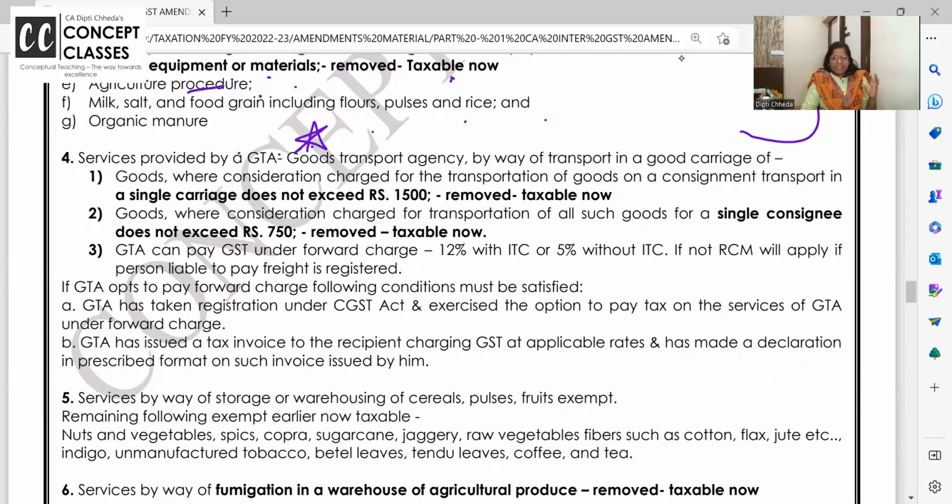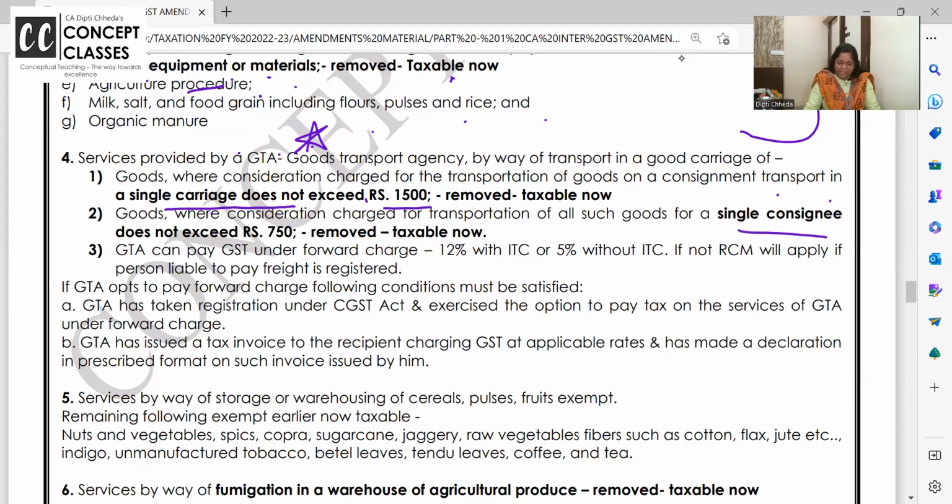You remember till last year in your exemptions some limits were there for hotels, for charitable trust, TTD and all, per day function ceremony up to. So there are a lot of limits given in the exemptions chapter. One of the limits given for GTA was that if there is transport of goods on consignment transport in a single carriage, up to 1500 it was exempt. Now that is removed and it has become taxable. Single carriage up to 1500 was exempt, now it is fully taxable. Single carriage 500 rupees also taxable.